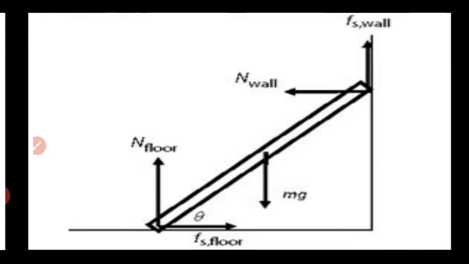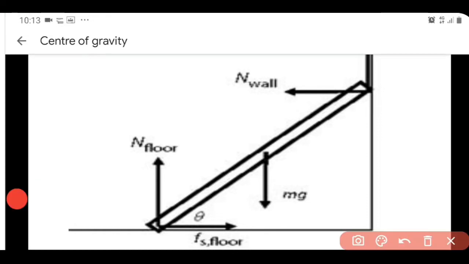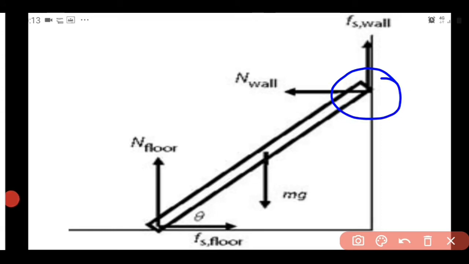Now on the two ends where the ladder touches the wall and the floor, there will be two forces. So first we will think about the end where the ladder touches the wall. There will be a force of static friction which opposes the impending sliding motion of the ladder downwards.